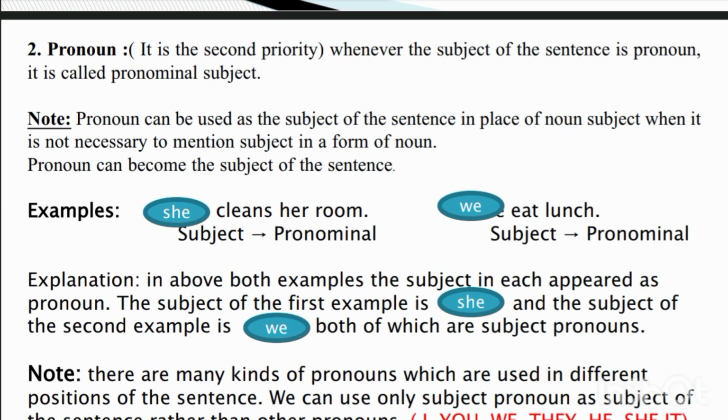The second property is the pronoun. Whenever the subject of the sentence is a pronoun, it is called a pronominal subject.